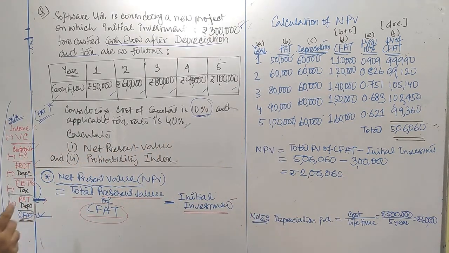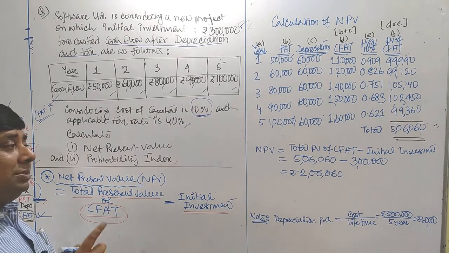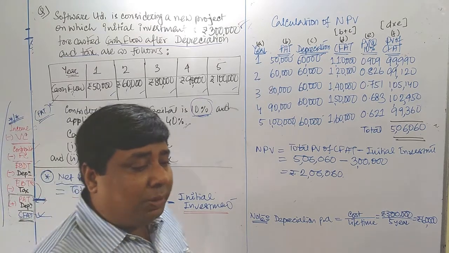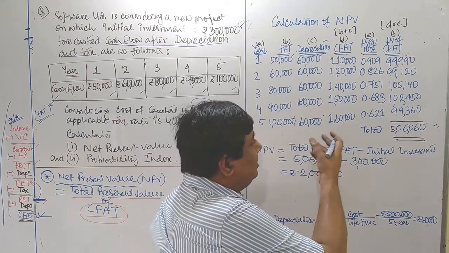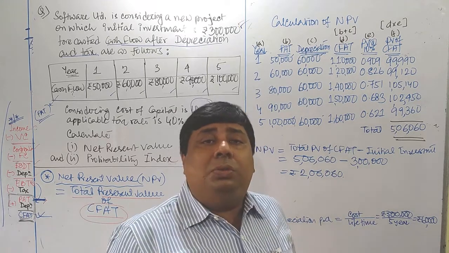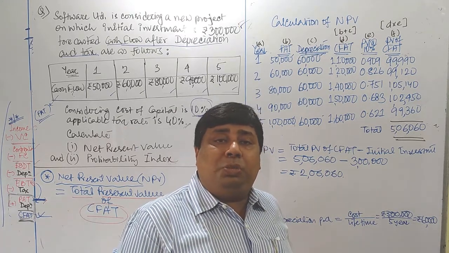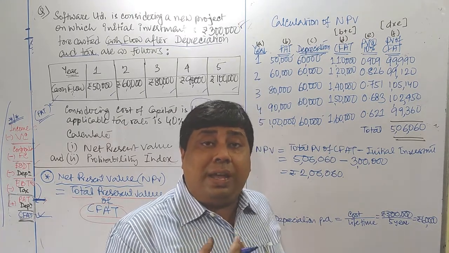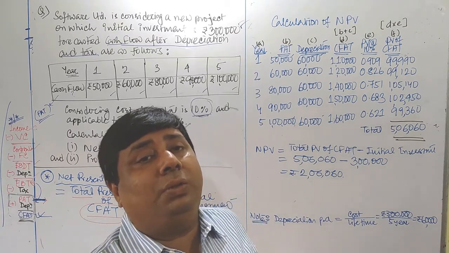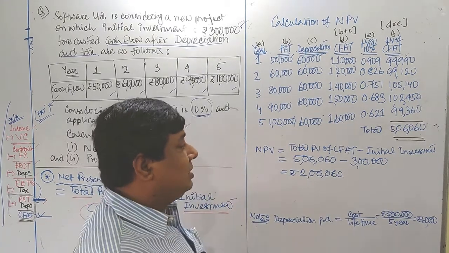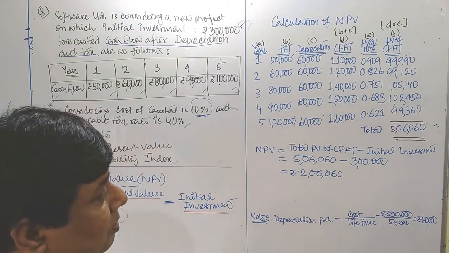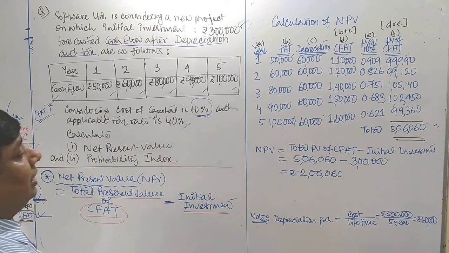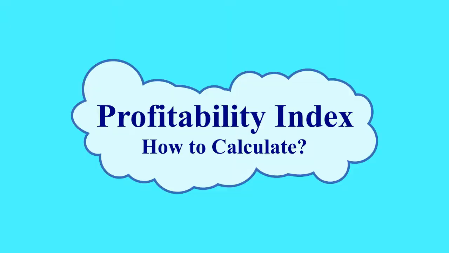Now the logic behind NPV. Once we get a positive NPV, that means we are going to accept the project. Sometimes, when alternative projects are provided to us, by applying the similar technique we calculate the NPV of these two projects, and the project which provides us higher NPV, that project we are going to accept. If the question asks which project we are going to accept, in that case we have to give that kind of decision.